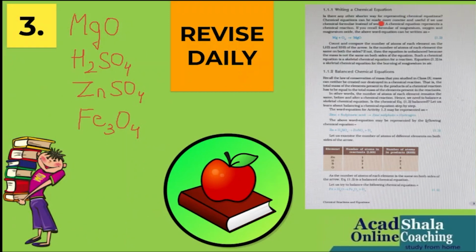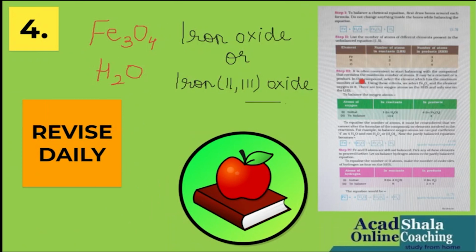Next page says the balancing of the equation. So the formulae on this page comprise magnesium oxide, as told before, sulfuric acid or hydrogen sulfate, meaning is the same, zinc sulfate and iron oxide. For all these formulae, children, you need to know about the valency, very important, as well as symbols, which I told you earlier.